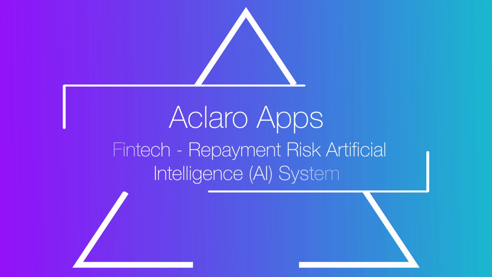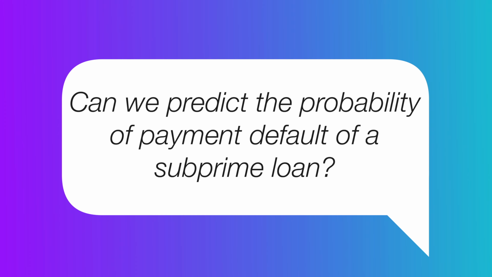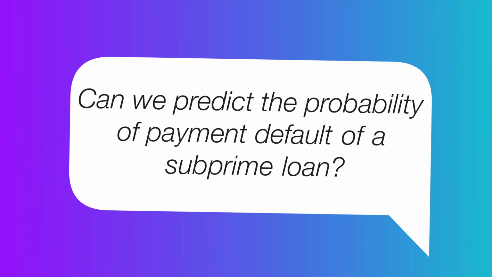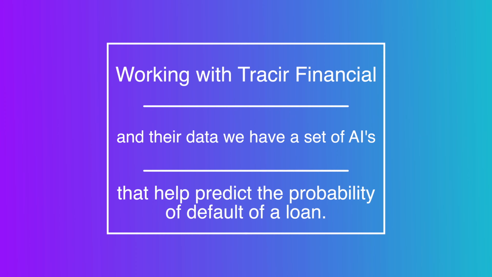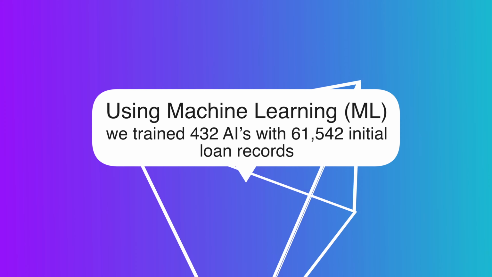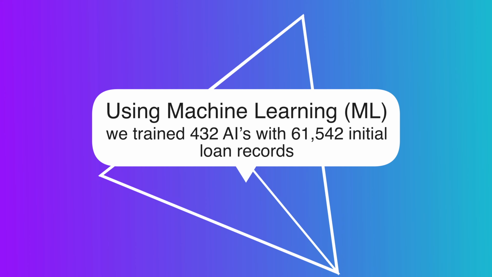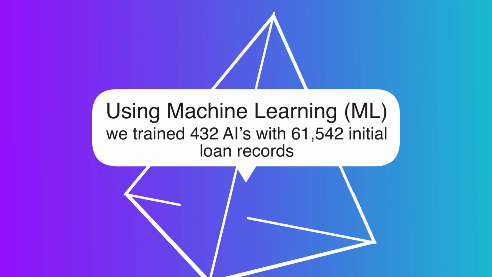Aclaro app's FinTech Repayment Risk Artificial Intelligence AI system. Can we predict the probability of payment default of a subprime loan? We believe that we can. Working with Tracer Financial and their data, we have a set of AIs that help predict the probability of default of a loan. Using machine learning, we trained 432 AIs with 61,542 initial loan records.